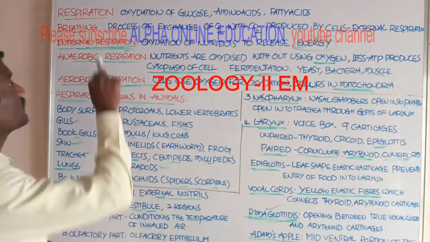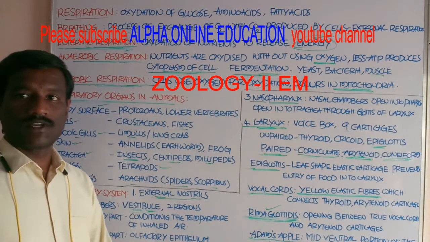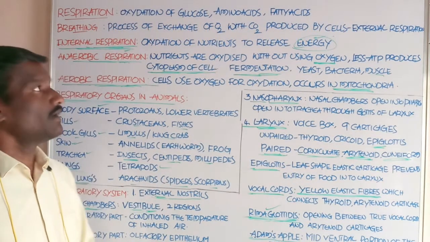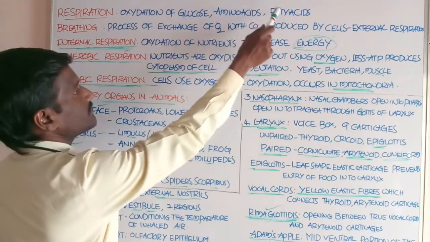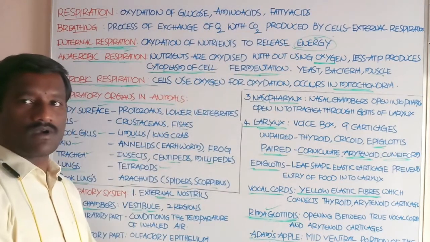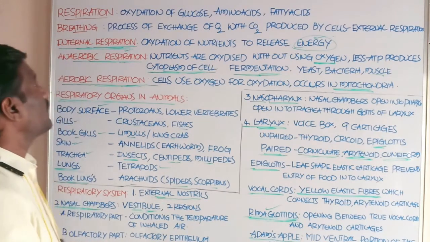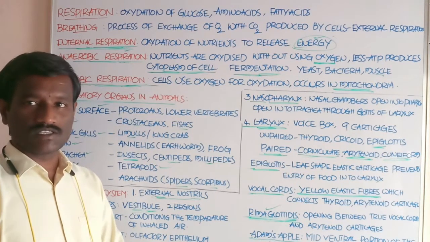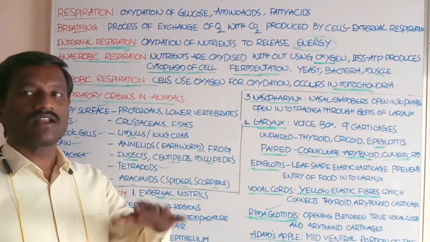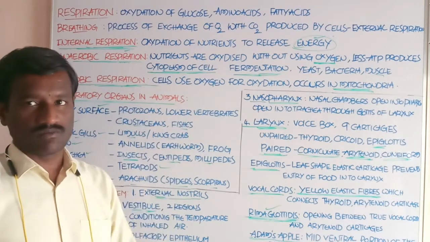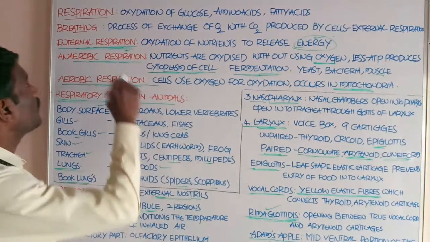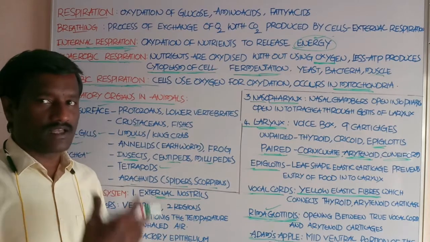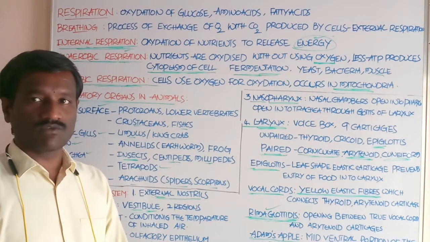Students, now let's discuss respiration. Respiration means oxidation of the digested food particles, which are glucose, amino acids, and fatty acids. This is called respiration. And breathing is the process of exchange of oxygen with carbon dioxide, other than at the energy-producing sites in the body. The carbon dioxide is produced by the cells after the oxidation of the food particles.